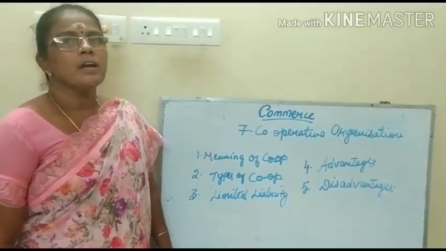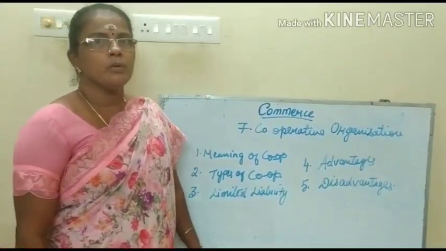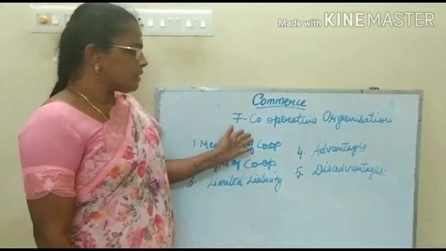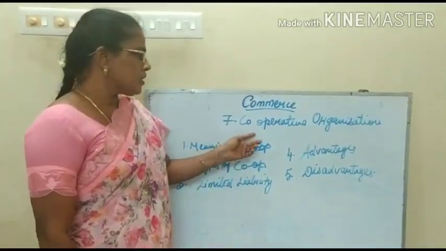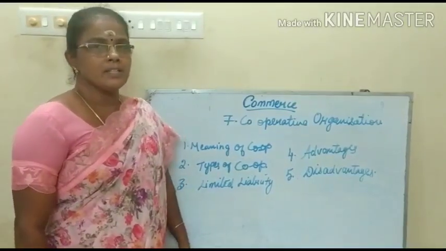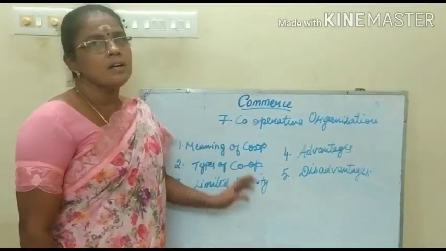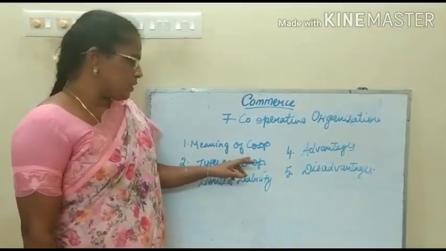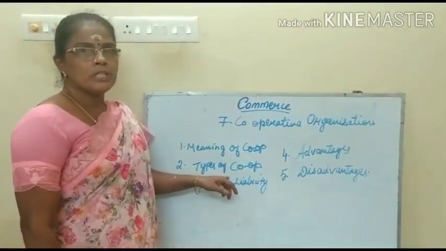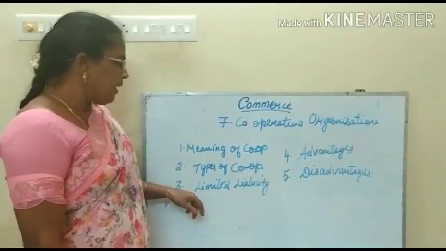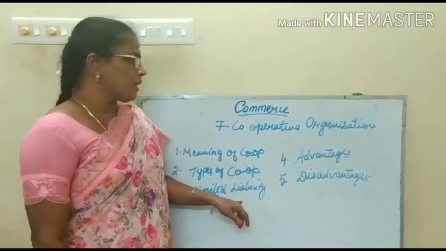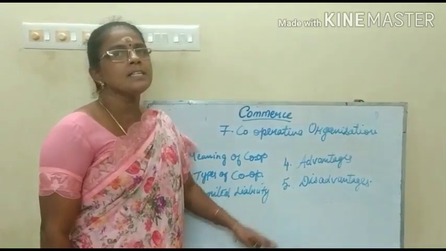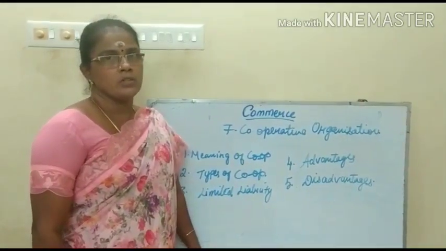Good afternoon students. In the morning session we studied about joint stock company. Today, in our afternoon session, we are going to see about cooperative organization. This is the 7th lesson in your book. First we are going to see the meaning of cooperative societies, types of cooperative societies, limited liability of members of the cooperative societies, and advantages as well as disadvantages of cooperative societies.